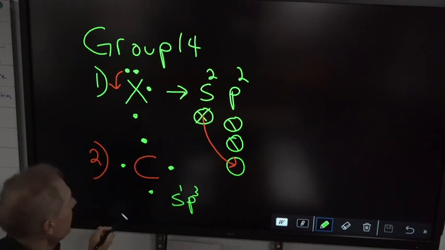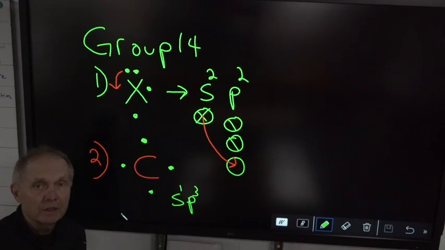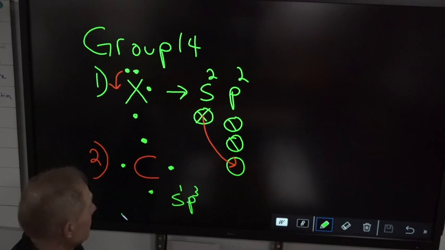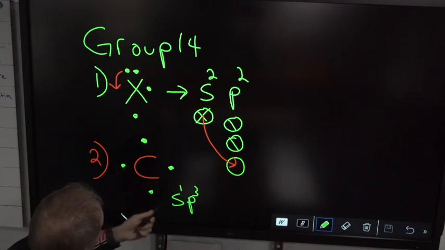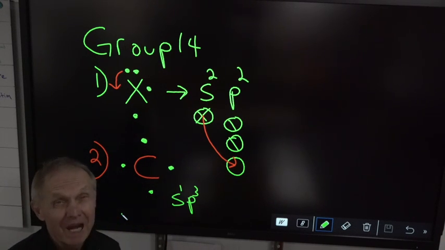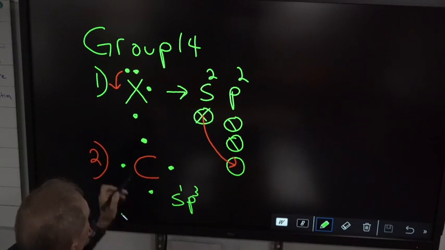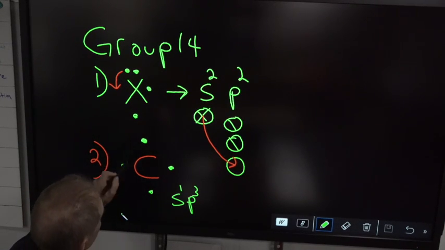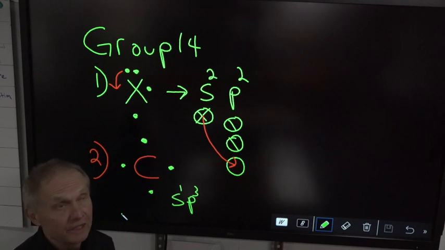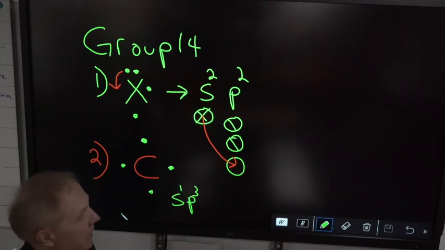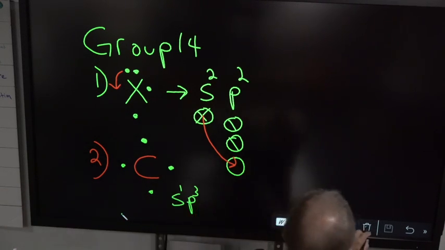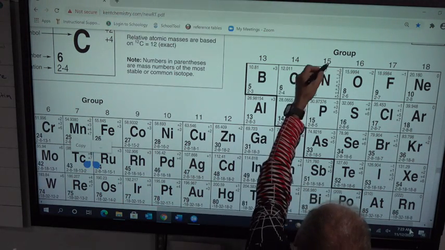So this configuration is S1P3. And that's the only one you have to worry about in Regents Chemistry in New York. It's called an sp3 hybrid bond orbital. Don't worry about that. Just know that carbon, each corner, 12, 3, 6, and 9, has an electron. And that is group 14. Now, group 15.